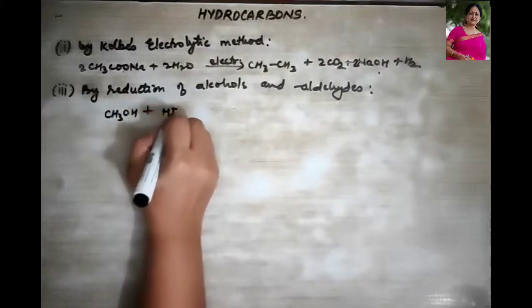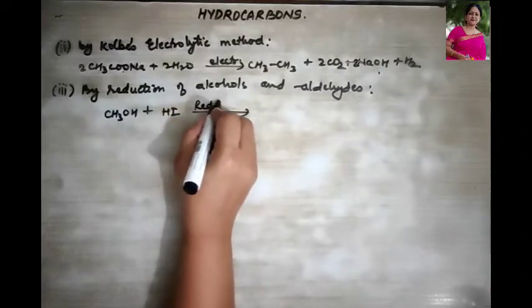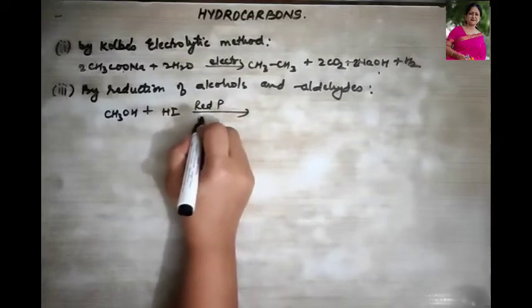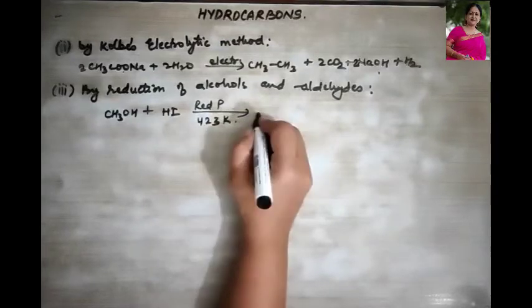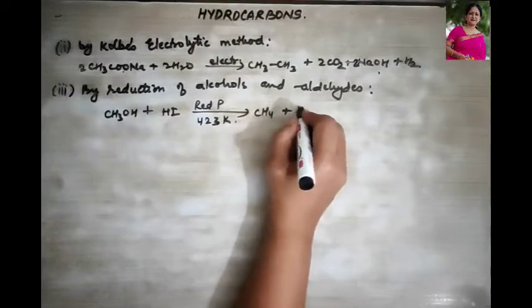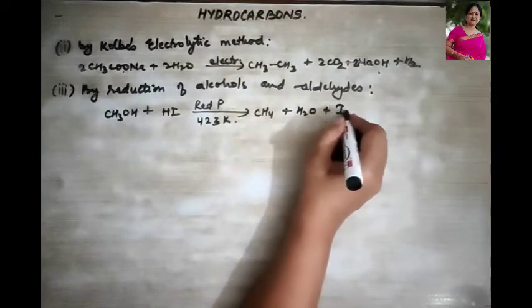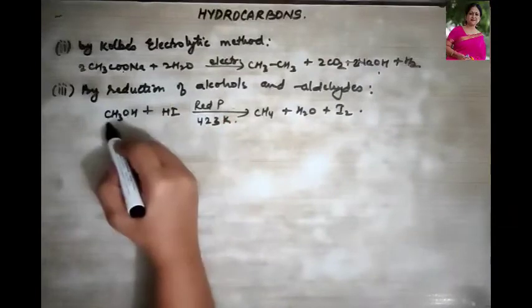When it is treated with HI in the presence of red phosphorus at temperature 423 Kelvin, then also it is going to give us an alkane plus water plus iodine gas will be given out. This was with the alcohol.